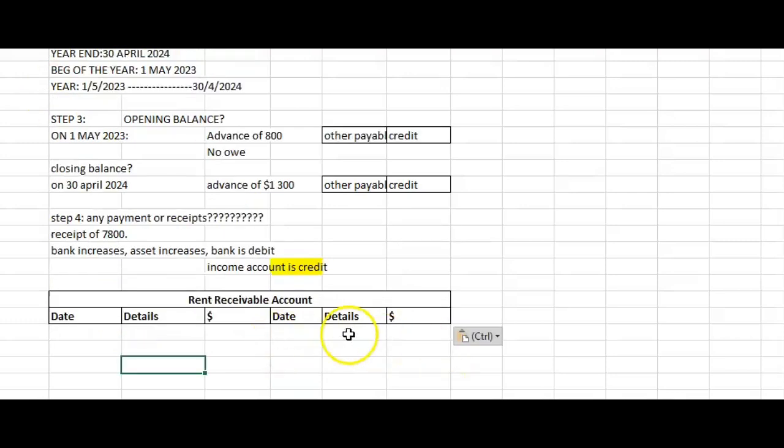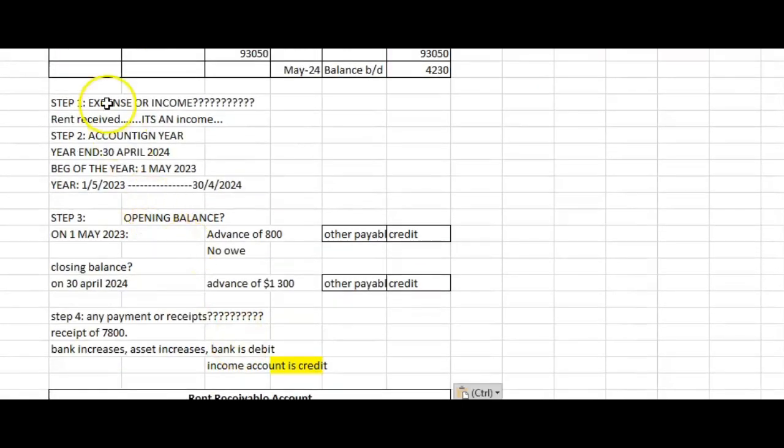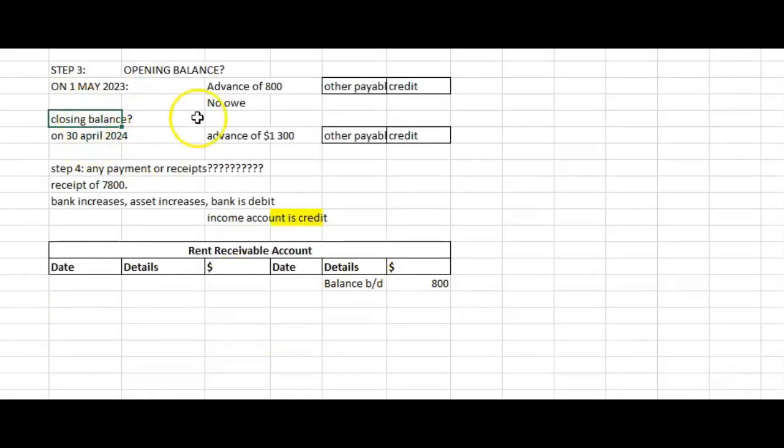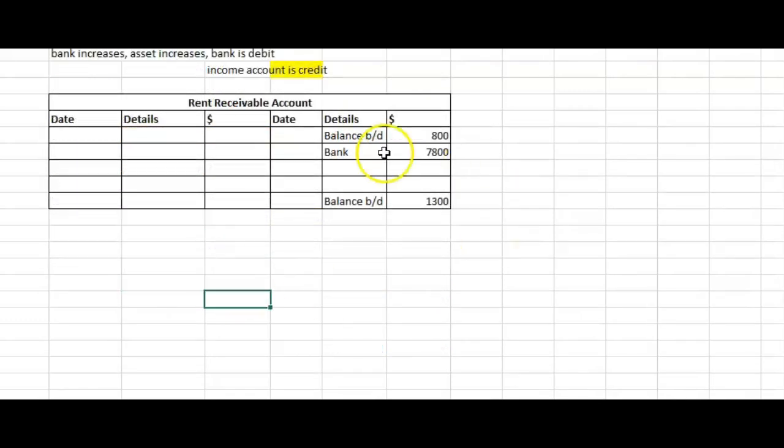Now we can start making the rent received account. We begin with the balance BD, $800, on the credit side. Then put the closing balance down on the credit side, $1,300 as balance BD. Put the bank on the credit side. Post the income statement on the opposite side of bank. Bank is on credit, so income statement on debit side. Then take the balance BD from down to the opposite side as balance CD.